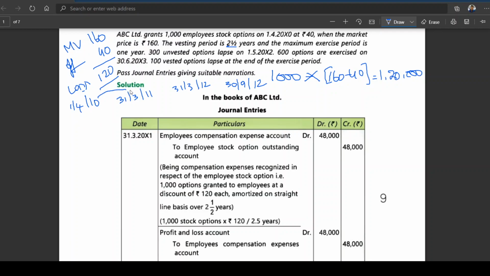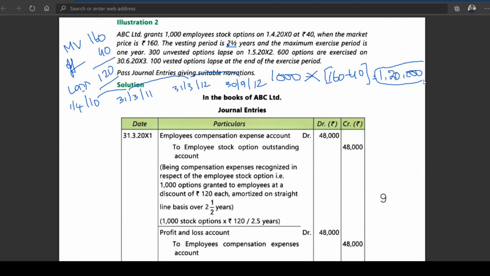This is 1 year, this is 2 years, this is half year, 2.5 years. During these 2.5 years we shall write off 1,20,000 rupees as an expense. That means by the time they subscribe the shares, the loss will be amortized and transferred to the profit and loss account. This is a simple problem, you should remember.